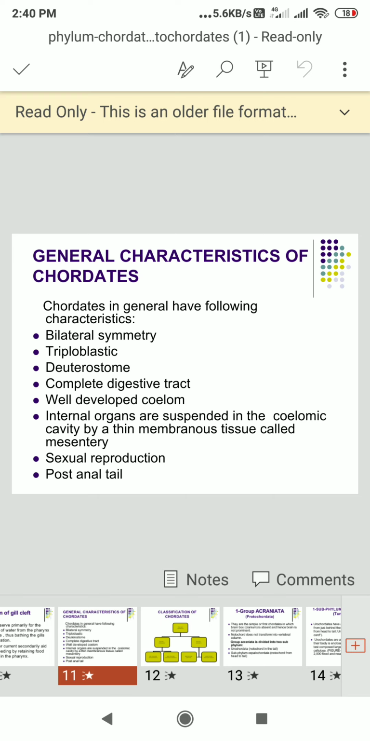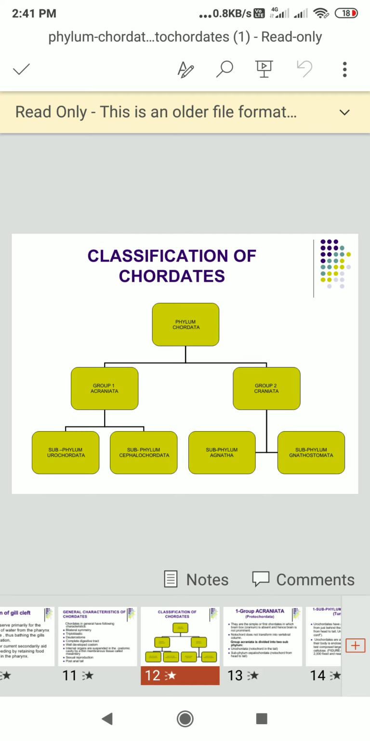General characteristics of the chordate are: bilateral symmetry, coelomate, deuterostome, complete digestive tract, and well-developed coelom. Internal organs are suspended in the coelomic cavity by a thin membranous tissue called mesentery. Also sexual reproduction and a post-anal tail. So you are going to see these characteristics of the chordate.